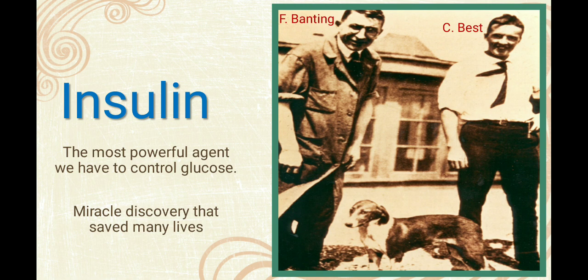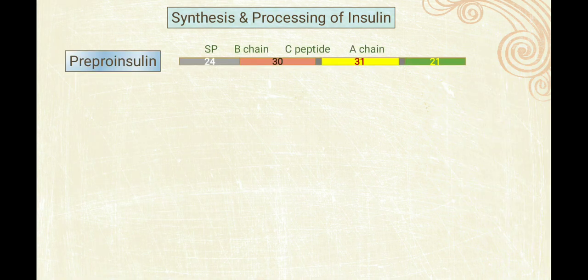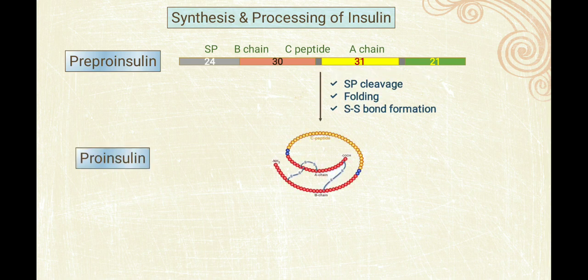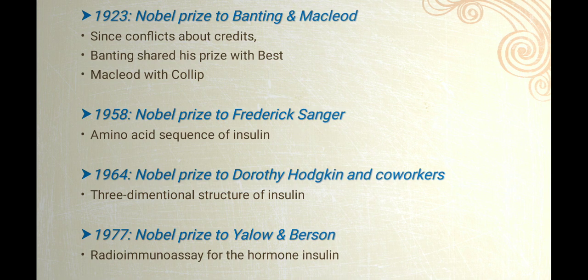We will further learn about this in detail. This is the history. Insulin was mainly discovered by Banting and Best, which was like a miracle that saved many lives, and they also got the Nobel Prize for the same. Now synthesis or processing of insulin in our body: first is preproinsulin, then proinsulin, and ultimately insulin is made. So this is the process.